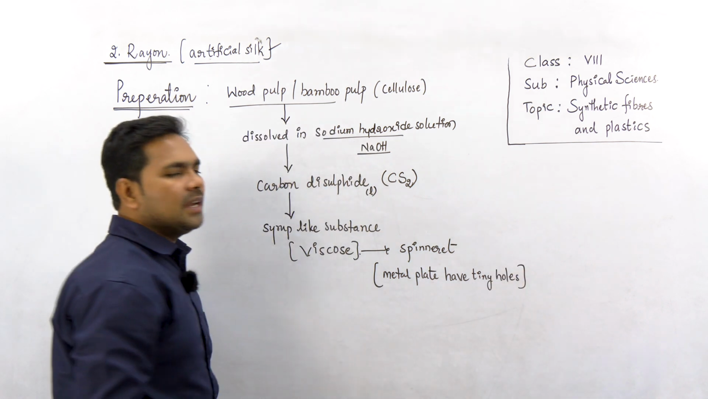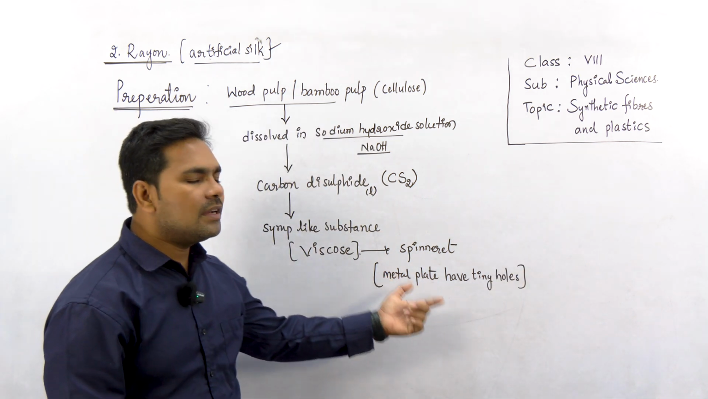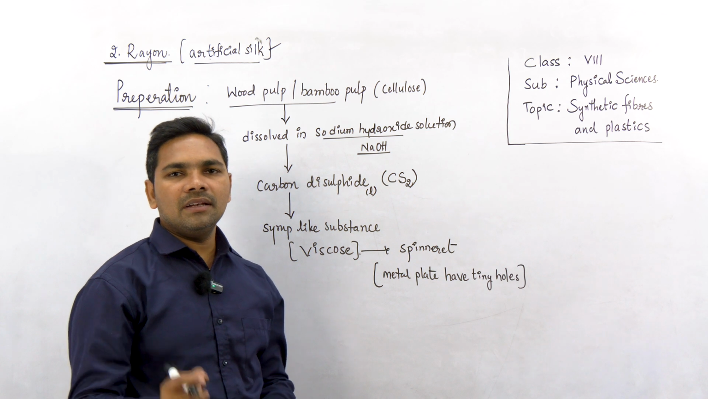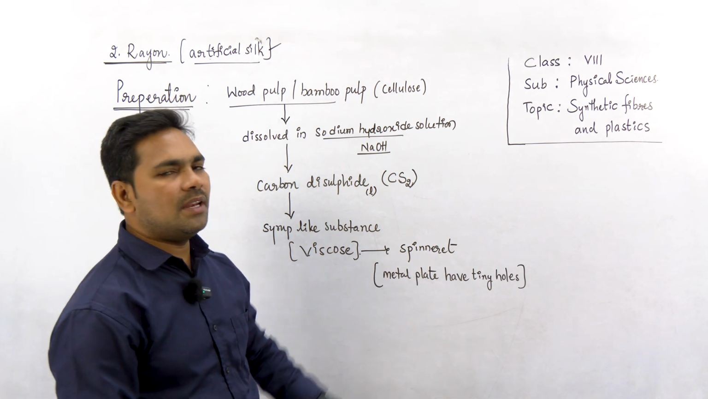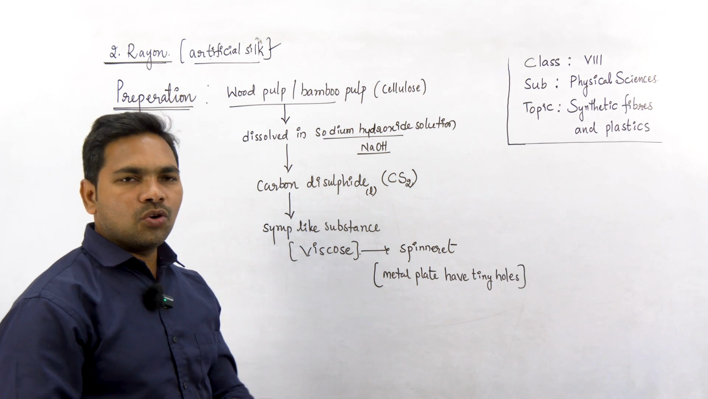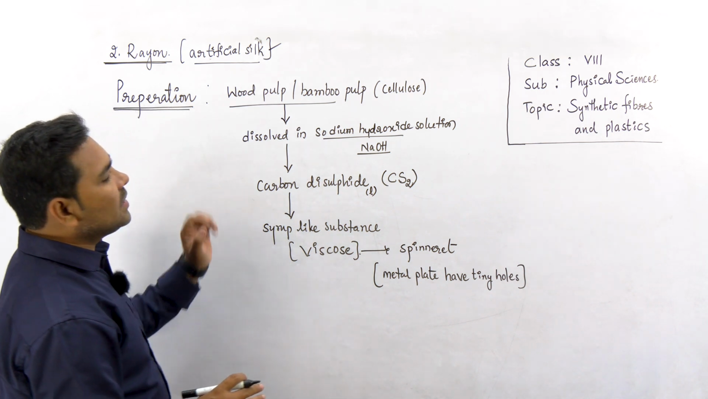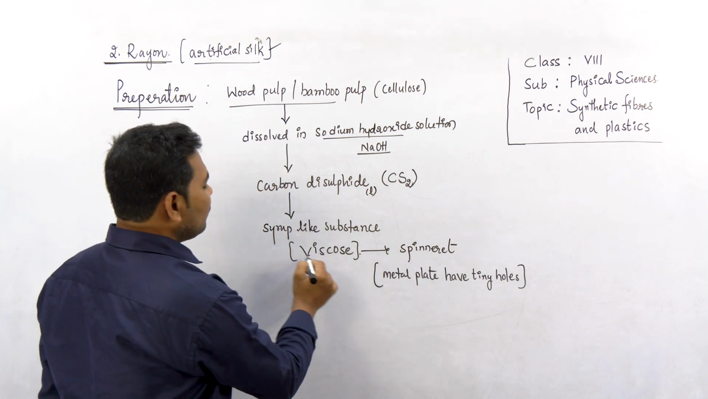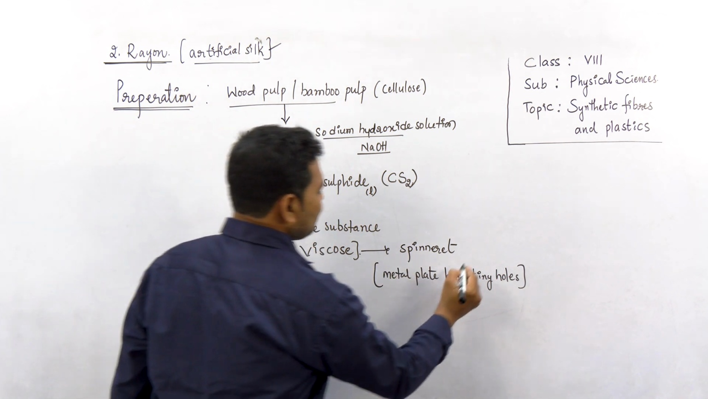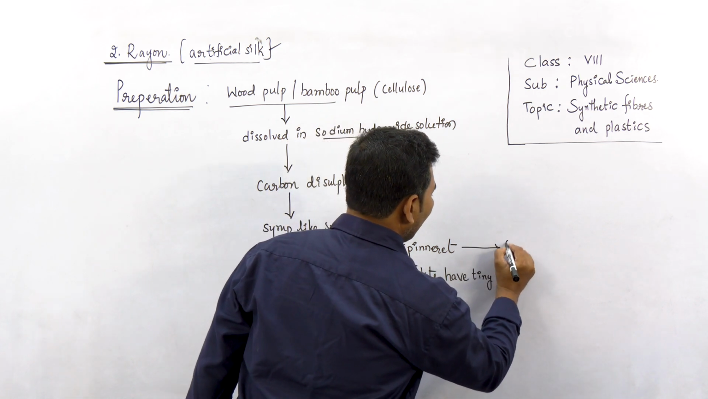There are different metal spinnerets. Different spinnerets differ in the size of the holes, and the size of the holes in the spinneret decides the quality of the synthetic fiber that is made. When this viscose-like substance passes through the spinneret, it gives a fiber.